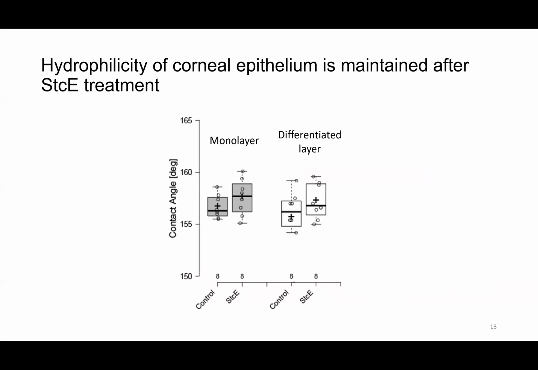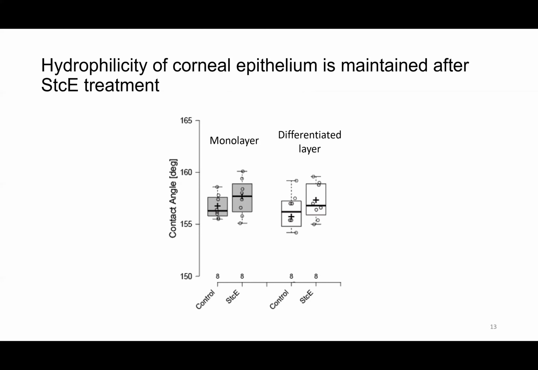Since mucin molecules are generally considered to be responsible for the hydrophilicity at the cell surface due to their negative charges and hydroxyl-rich groups, we first hypothesized that after sticky treatment, the cell surface will become less hydrophilic, and therefore we should see a drop in contact angle. Notice that since we're measuring contact angle in a captive bubble geometry, lower contact angle corresponds to higher hydrophobicity. However, from the results, we saw that the contact angles were consistently around 156 degrees for all conditions that we tested, which includes monolayers before and after sticky treatment and differentiated layers before and after sticky treatment. There's no significant difference among the groups.